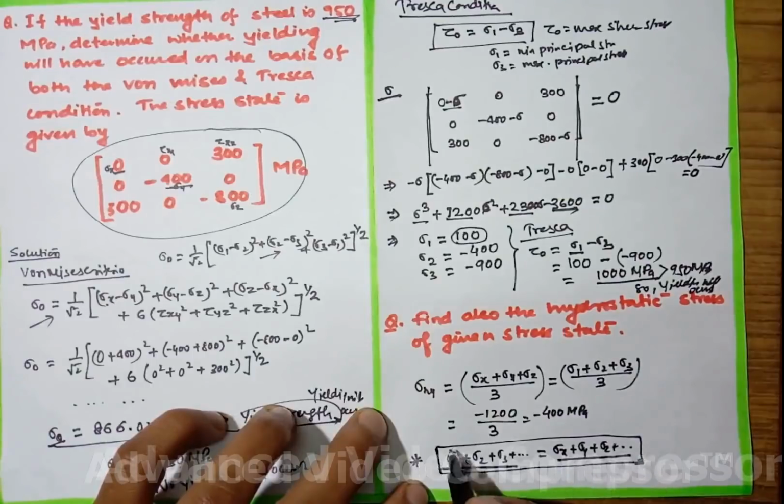So you need to remember this formula also. Since we generally deal in 3 dimensions, it will be sigma 1 plus sigma 2 plus sigma 3 equal to sigma x plus sigma y plus sigma z. And so this is the formula.